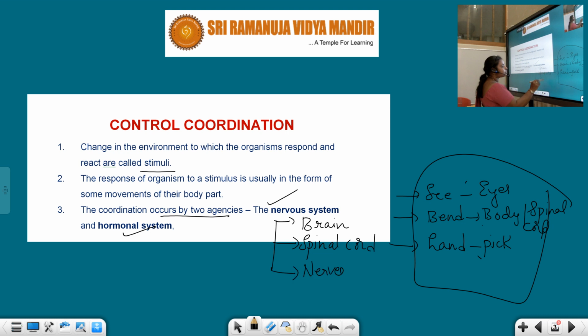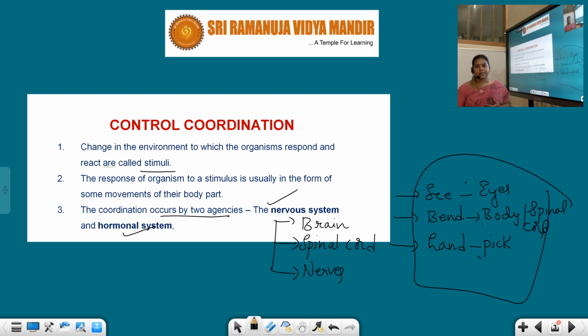The nervous system includes these three: the brain, the master control of the whole body and a very important organ in the body. Next, the spinal cord. And third, nerves.